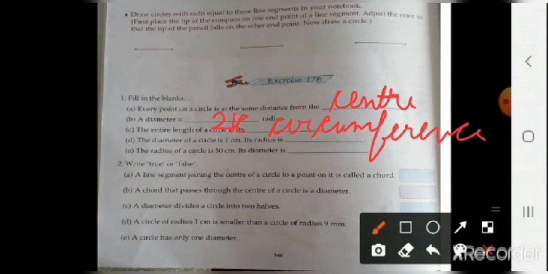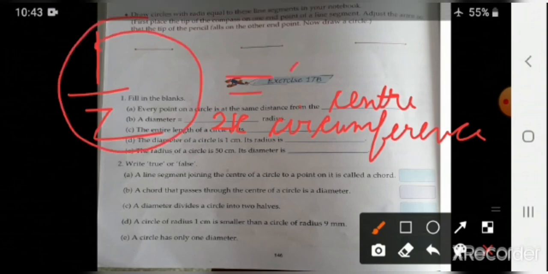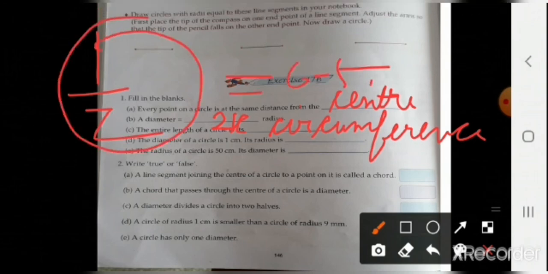Circumference. Okay. Then see D1. The diameter of a circle is 1 centimeter. Then its radius is just a half of 1. So what is it? This is 0.5 centimeter, or if you want to convert it into millimeter, then it will be 5 millimeter, or 0.5 centimeter. Any one you can write. So 5 millimeter is the answer of D.